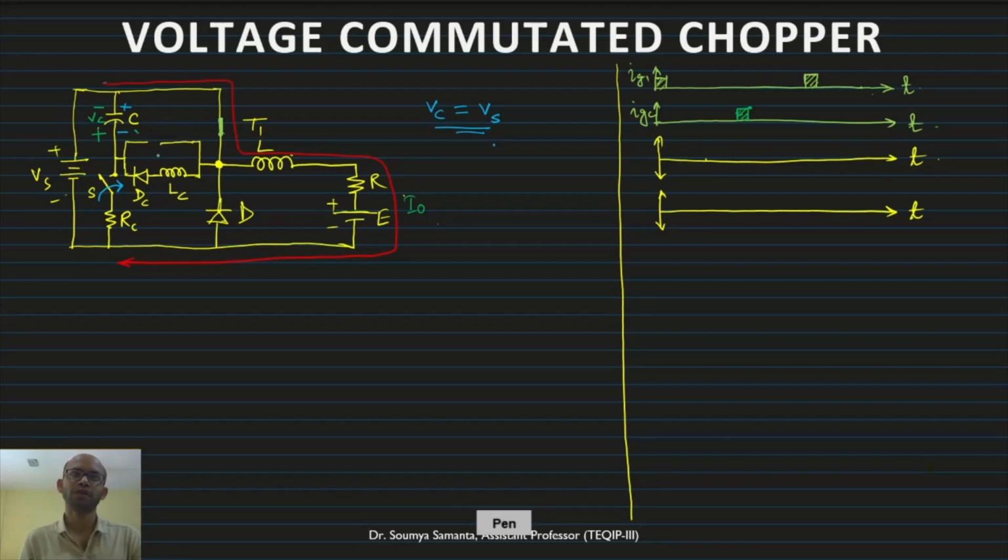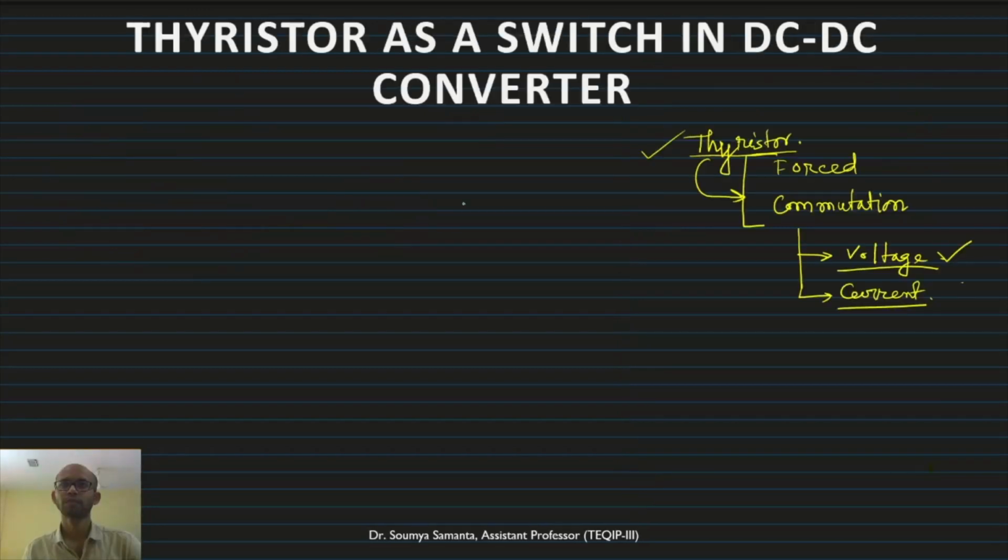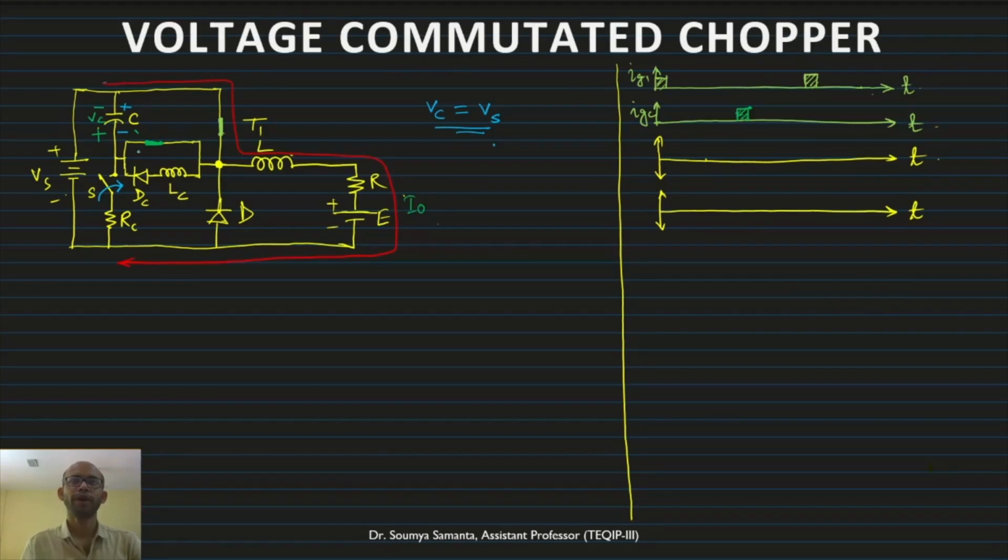This will be a short circuit. The moment this thyristor TC is shorted, the T1 will be turned off. Why? Because if you see, now the polarity is this one.